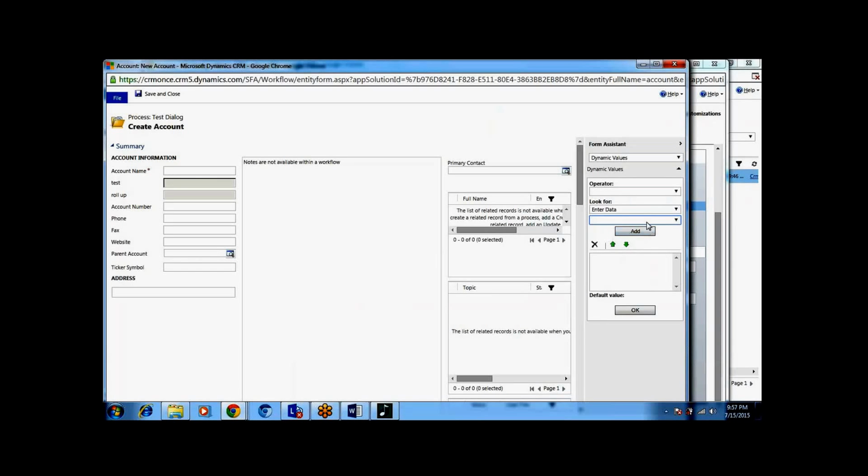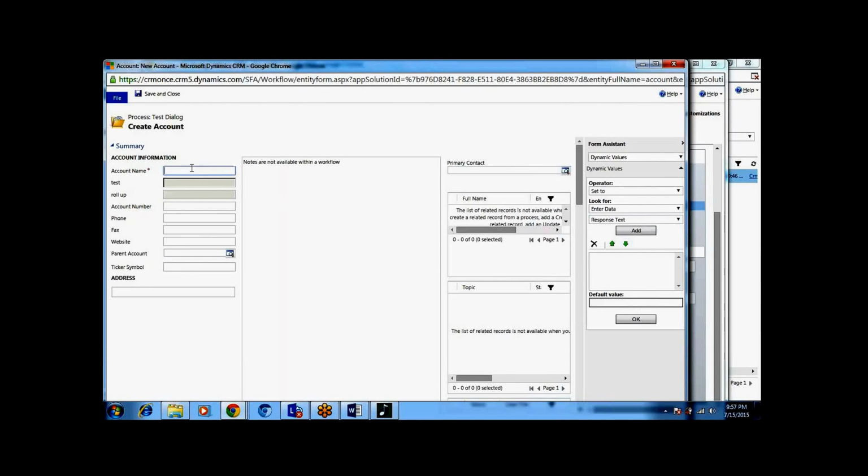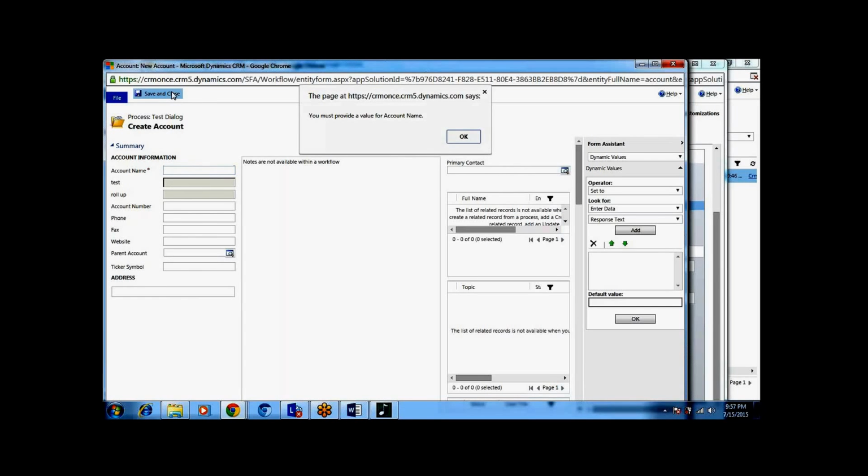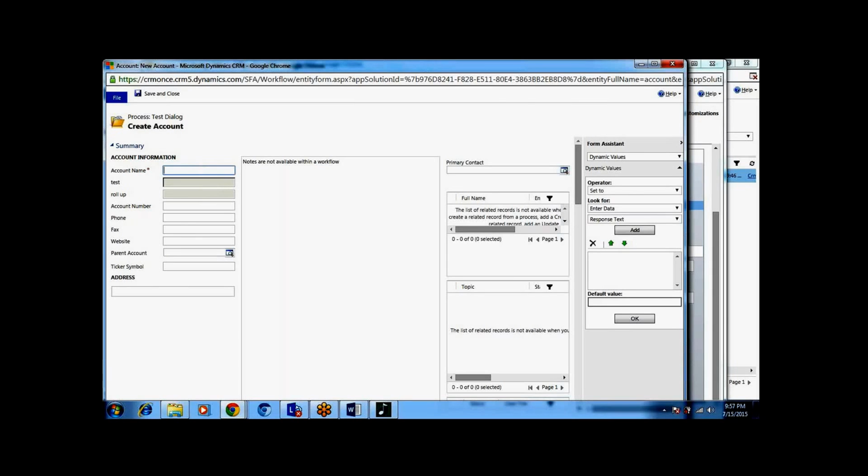Here it will display that variable whatever we define, so that data we can set to this dialog. Once we set this one, click on save. Click on save and close.